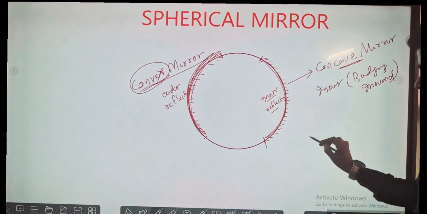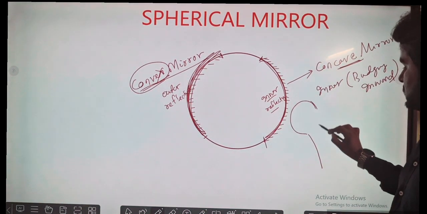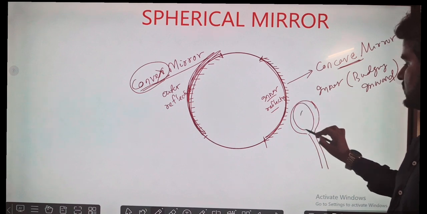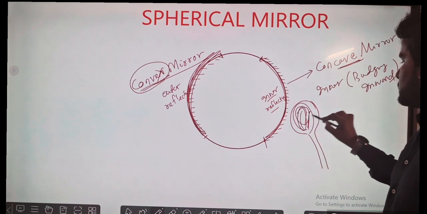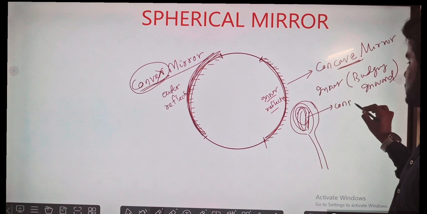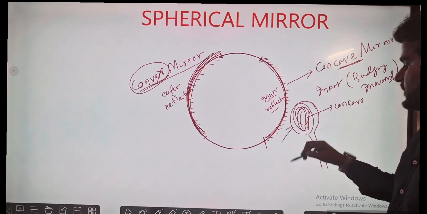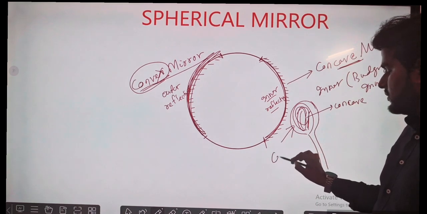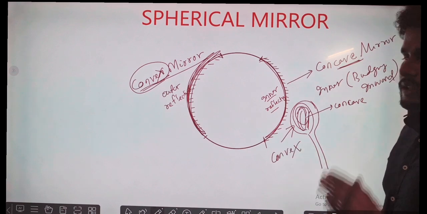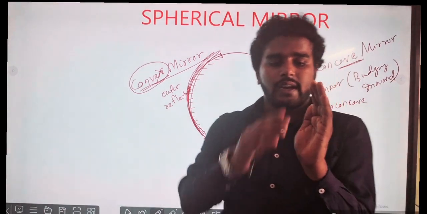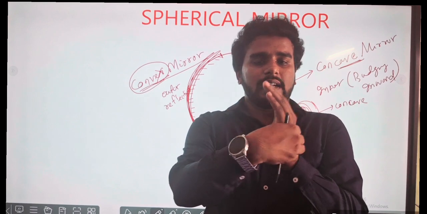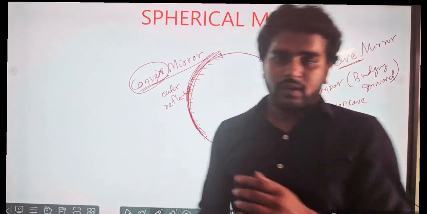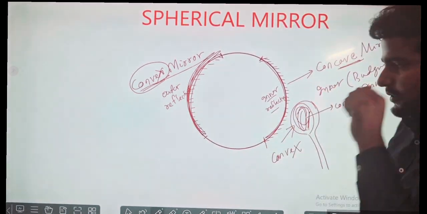You must have observed a spoon. This is the interior part. This part is your concave reflecting surface, and the backside portion is your convex part. If I see, this is my palm, and this part is your concave, and the backside is your convex. Both should be reflecting on both sides.